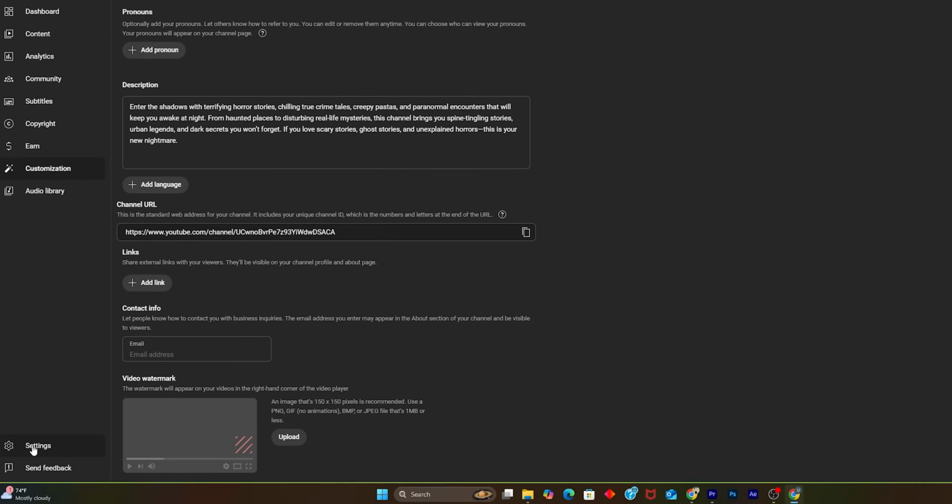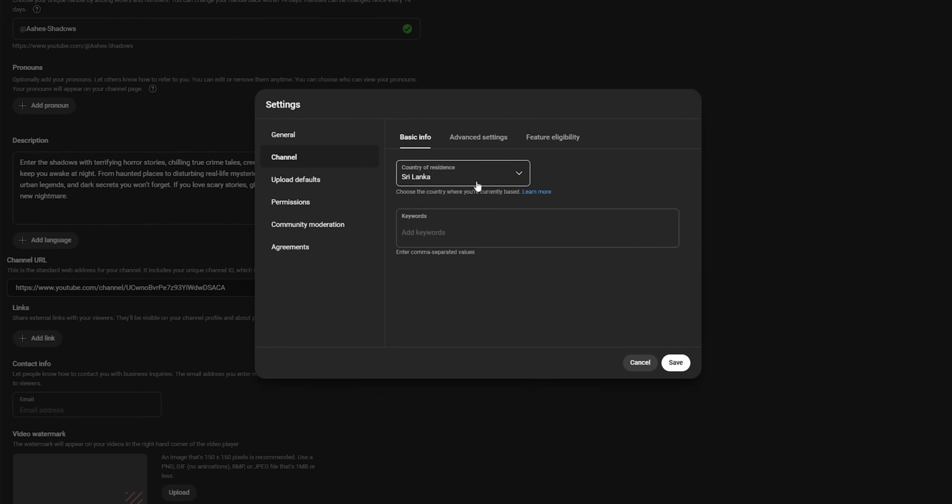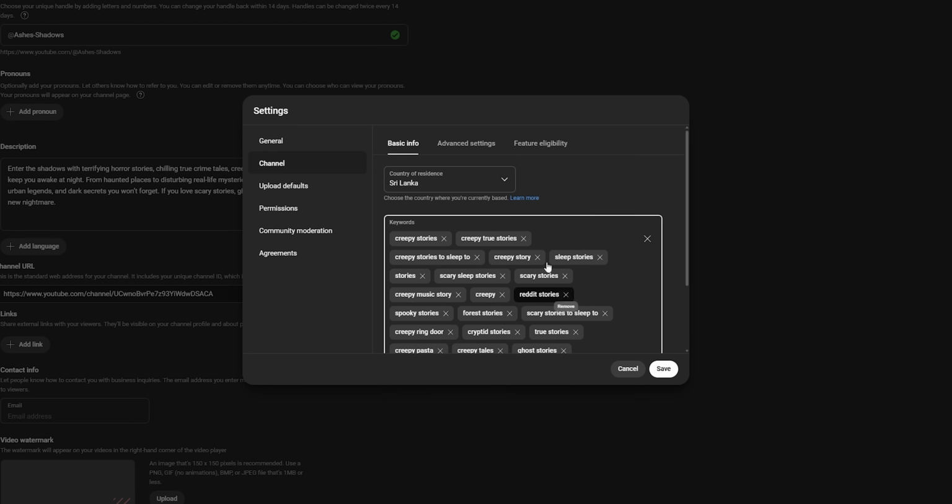Once you do that, go to YouTube Studio and select the channel settings. Here, you need to select your country, and then you need to add channel tags. Channel tags are basically the keywords related to your niche. So these are the keywords that I'm going to use for this niche.